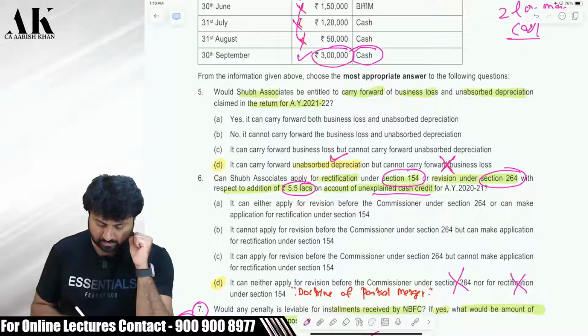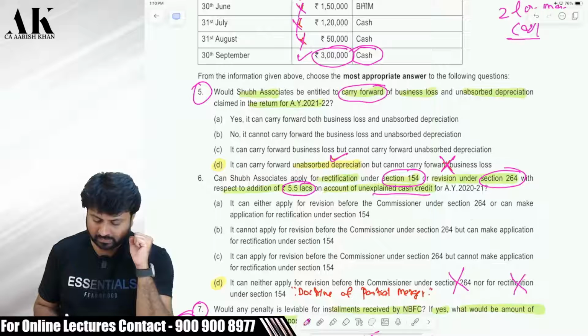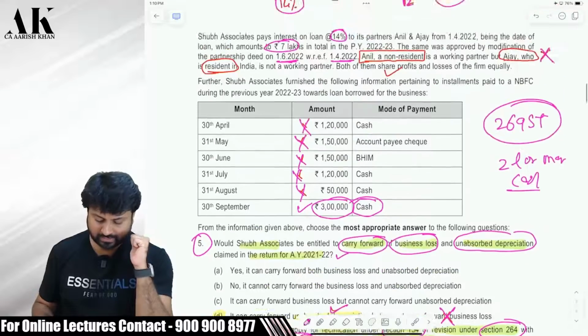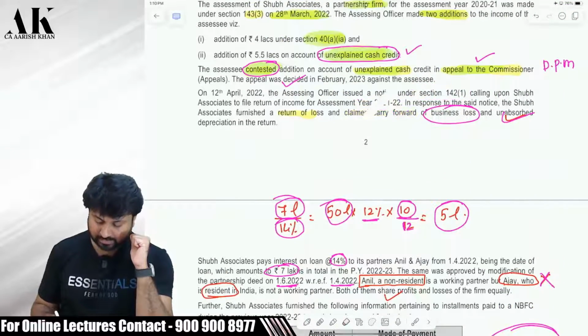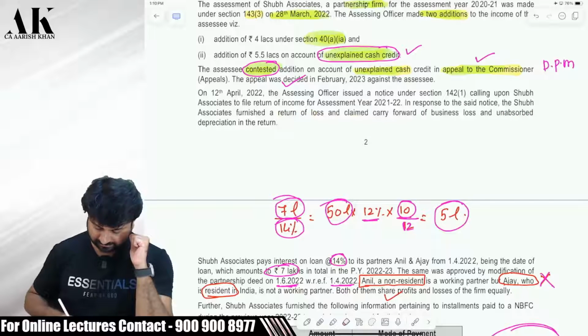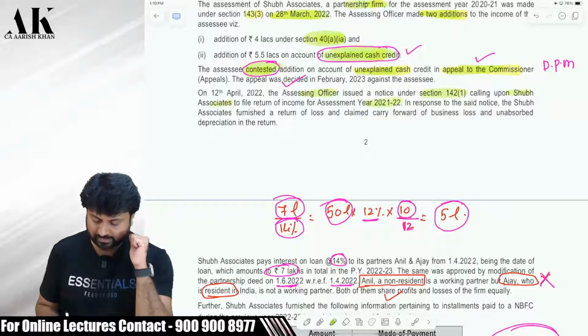So the 5th question over here, what is the answer? Would Shubh Associates be entitled to carry forward business loss and unabsorbed depreciation claimed in the return for AY 21-22? Now let's see the scenario for that. See here, please. The answer to this question is given in this paragraph. So the AO has issued a notice under 142(1) to Shubh Associates for AY 21-22.